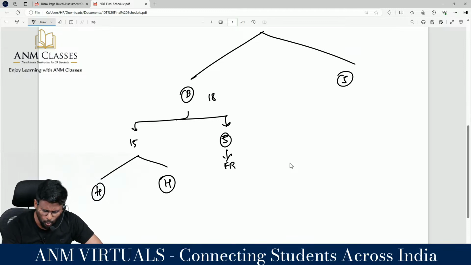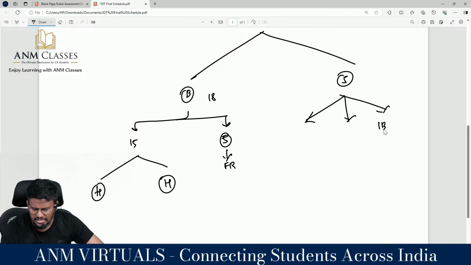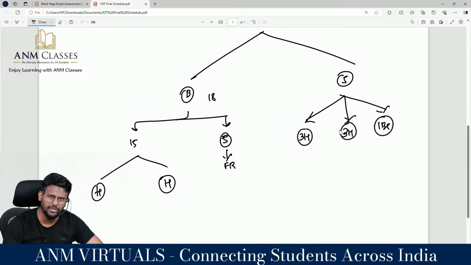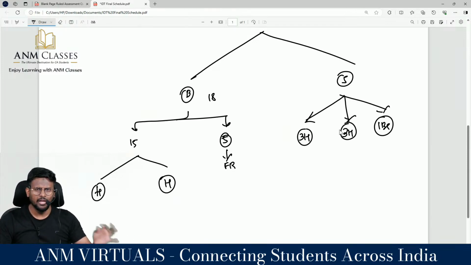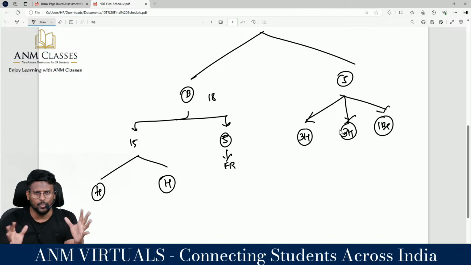But if you are writing only the second group, my dear lovable students, solve as much as possible. Give all the subjects the same weightage. Start studying IBS. Complete IBS as quickly as possible. Study at least 3 hours per day DT, at least 3 hours per day IDT, and 3 hours per day IBS. So split your time. Ensure that you are studying at least 9 hours.